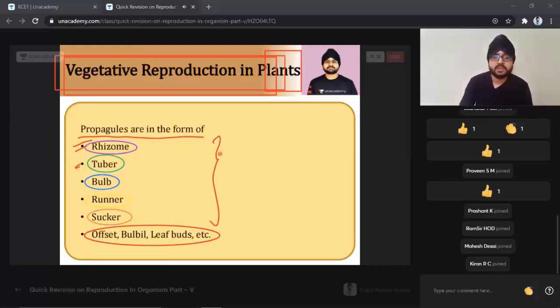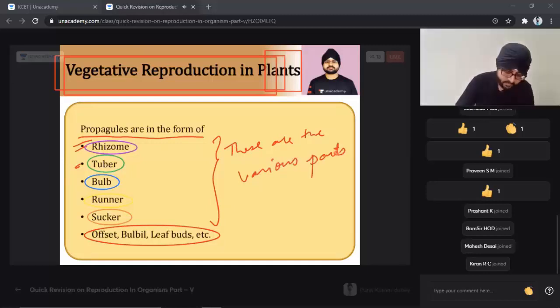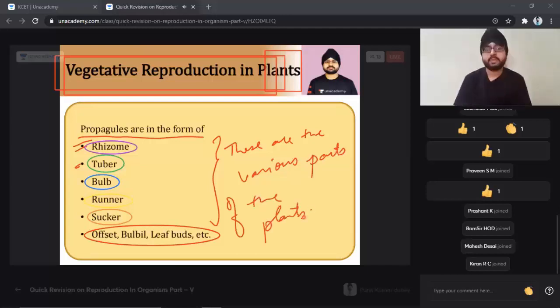So these are the various parts of the plants that we are going to see. These are the various parts of the plant which are going to be utilized, students. That is what we see.